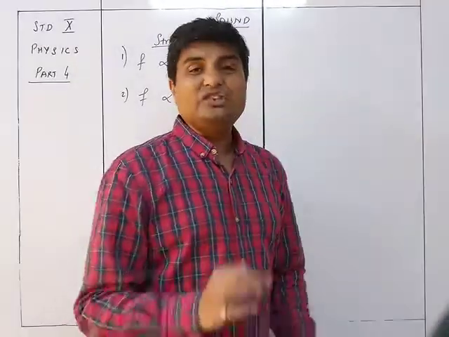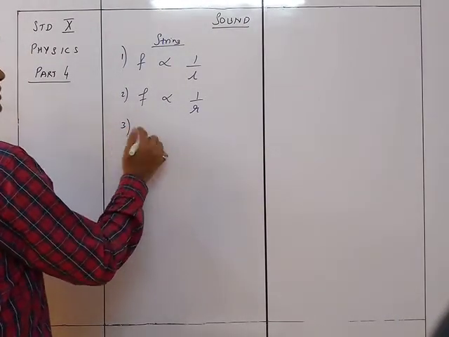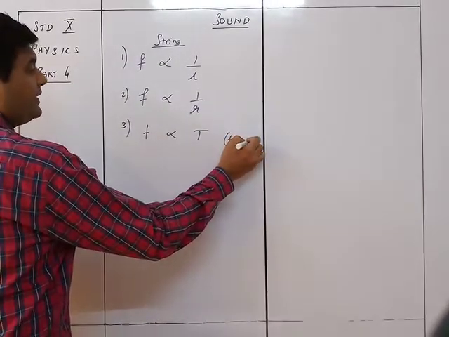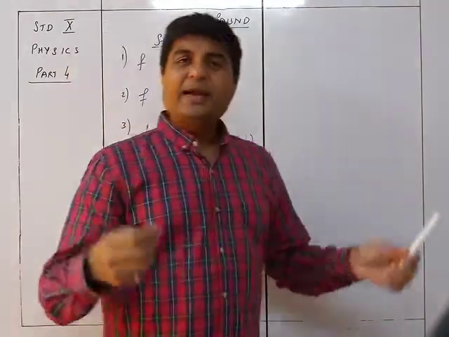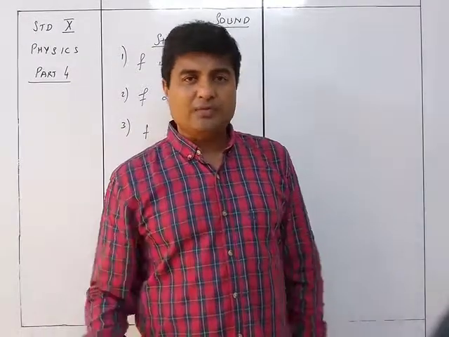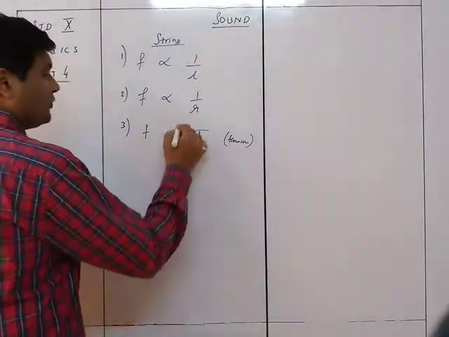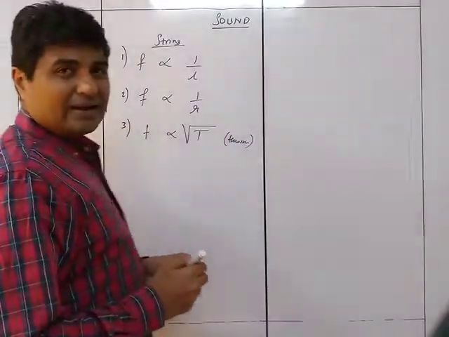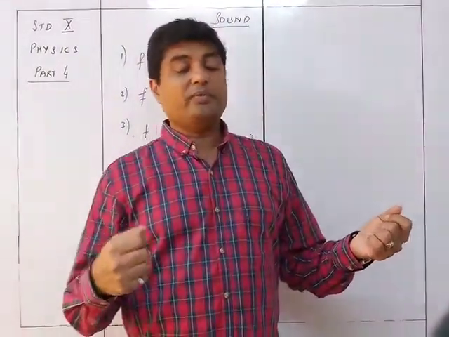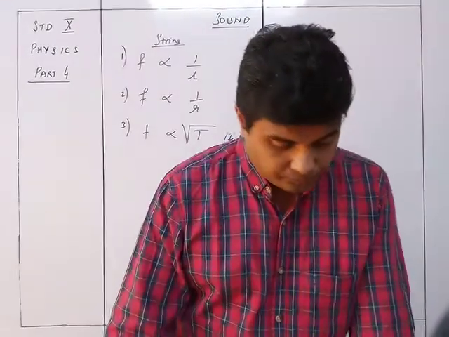The third is the tension of the string. So f is proportional to the tension of the string. Tension यानी वो string कितना tight है, and that is directly related. जितना ज़्यादा tight उतना ज़्यादा frequency, जितना कम tight उतना कम frequency. The only thing is that it is not directly related, it is proportional to the square root of the tension T. So if the tightness is 4 times, the frequency will be doubled.